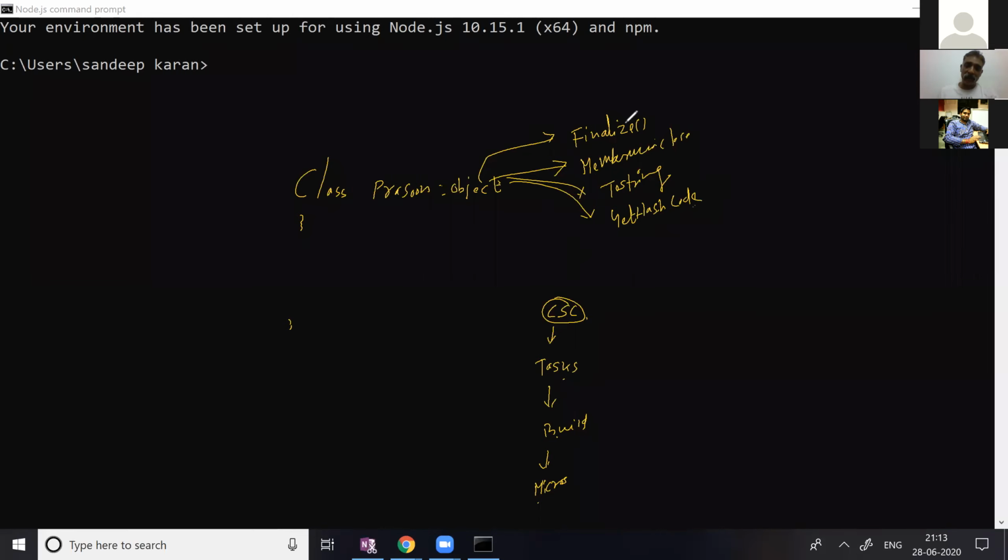So now these are basically member functions of your object class, and these functions provide low-level services to the person class. Finalize, MemberwiseClone, ToString, and GetHashCode. These are basically functions of the object class and provide low-level services to your class. And this function plays a major role.